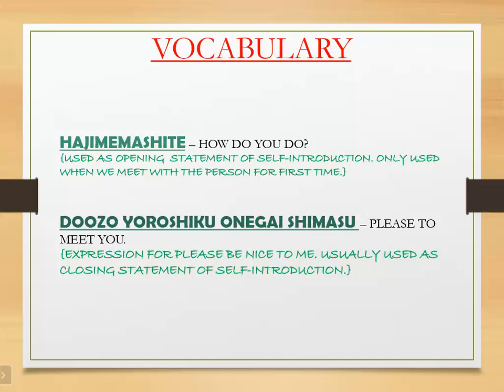And after saying all these things, the closing sentence for self introduction will be dozo yoroshiku onegaishimasu. Dozo, yoroshiku, onegai, shimasu. The last word, don't pronounce it as shimashu. It is shimas only. The last u is silent.